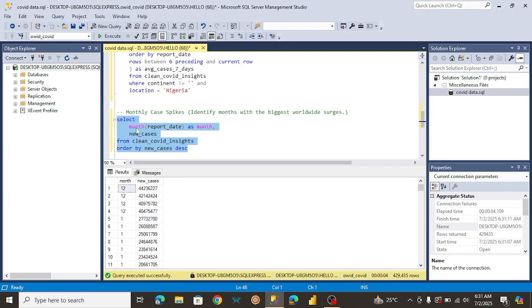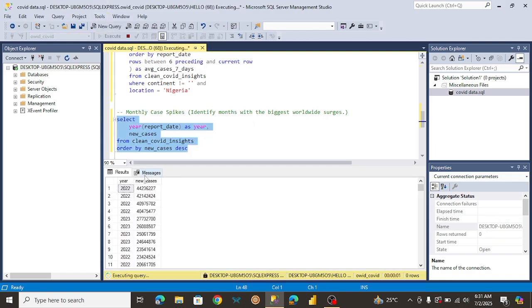And if you want to, you can always extract the year instead of the month. So let me just show you what I mean. That's one of the cool things about SQL. You can extract dates. Okay, so here, as you can see, 2022 had the highest new cases. So I guess we managed to answer this question.